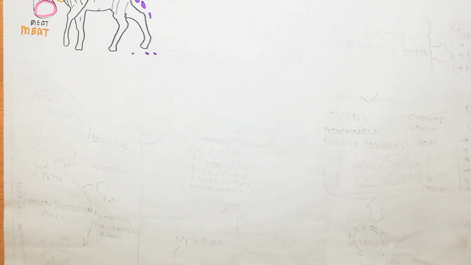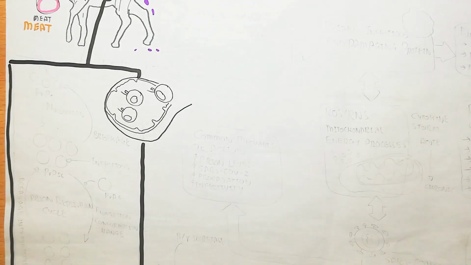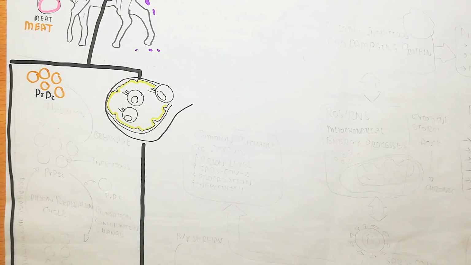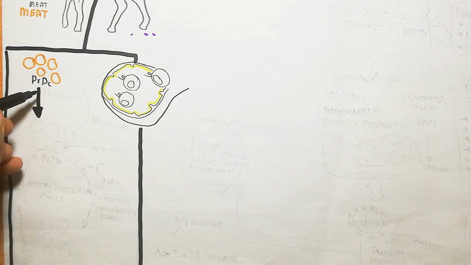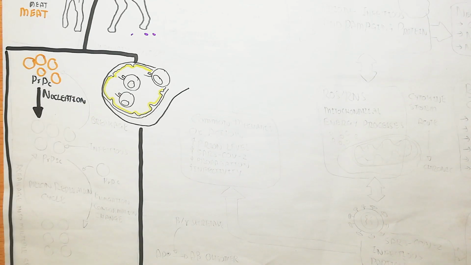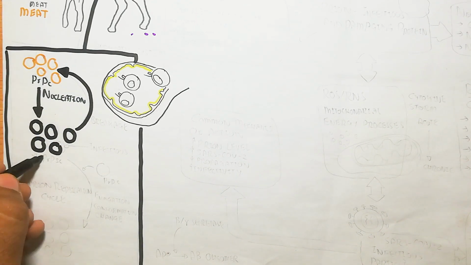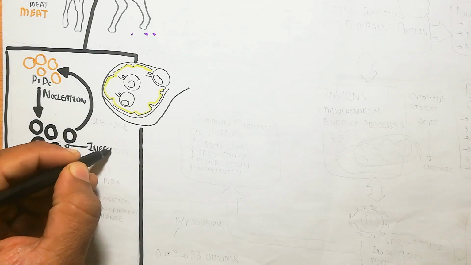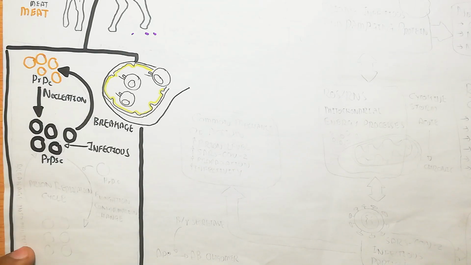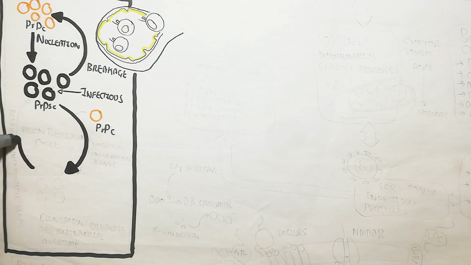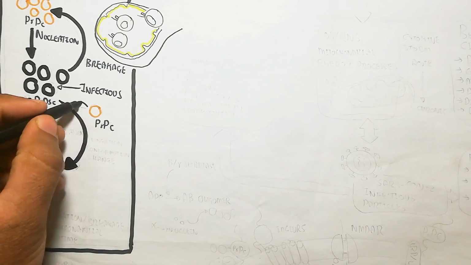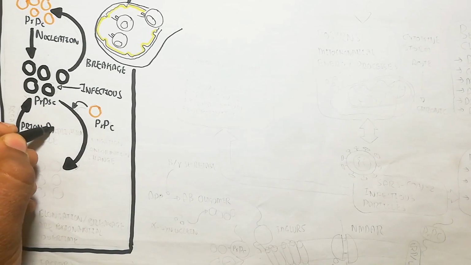Let's understand how it is triggered from the lymphatic system. This is the lymphatic system. So PrPC, through nucleation due to nuclease activity, will lead to PrPSc, prion formation. It is infectious, and this prion formation will lead to breakage, and here again it can be triggered, and in this way the elongation and conformation change will lead to the prion replication cycle.